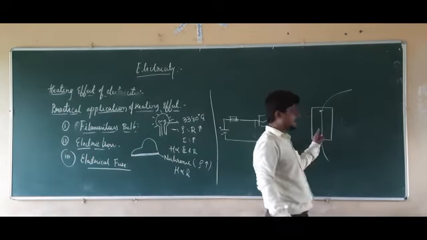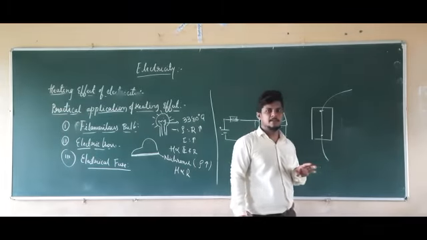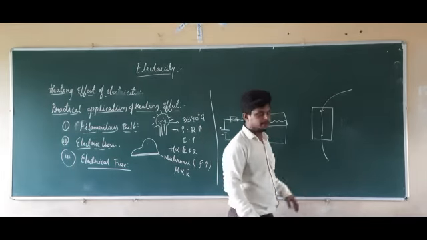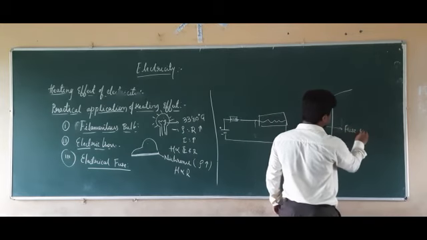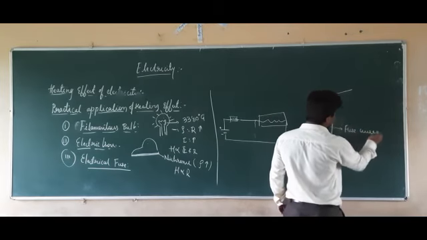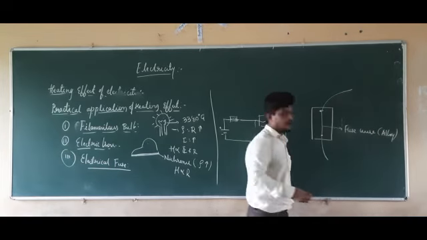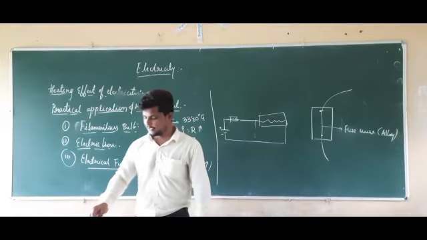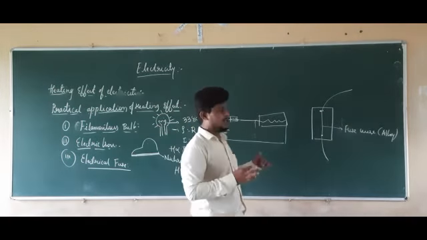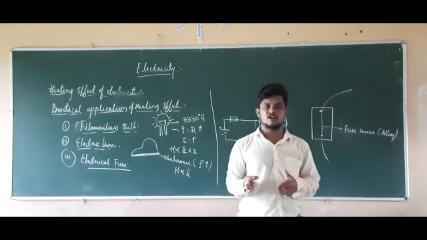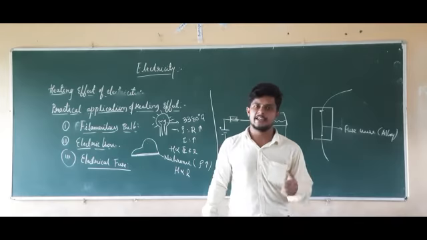Now, whatever fuse wire we are using here, it is made up of an alloy. If you know the table of resistivity, all the metallic alloys have high resistivity.